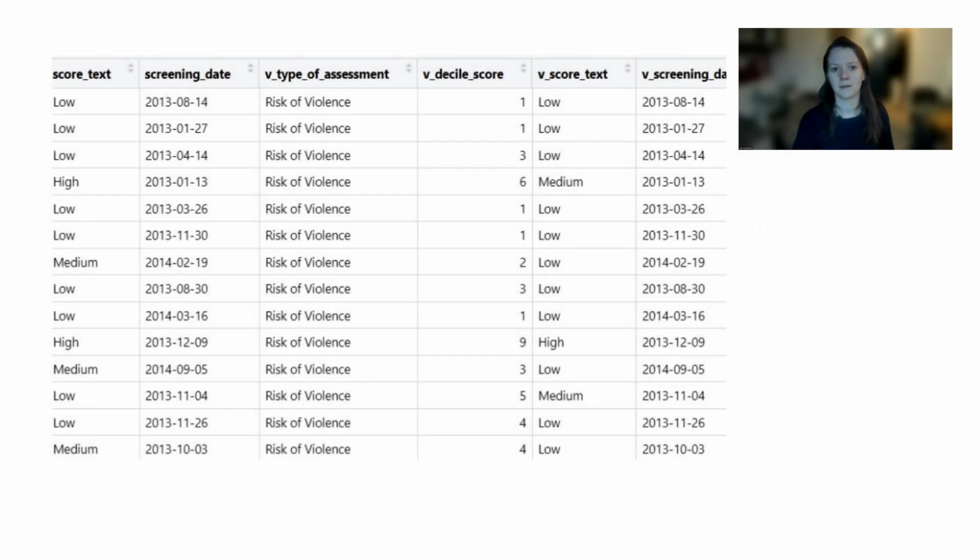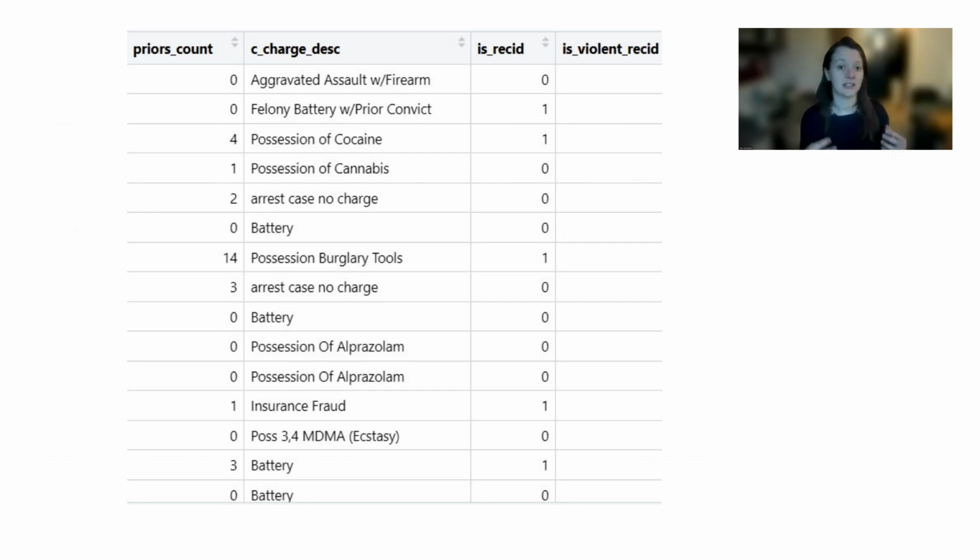a lower score. There are lots of different variables in this data set, but a few that I'll just point out for this illustration is the priors count, which is the number of prior offences that the individual has committed. The charge description, so this is the type of crime committed and the description of the crime. And this description is of the crime that they faced at this particular point in time, when it was decided what their score will be.